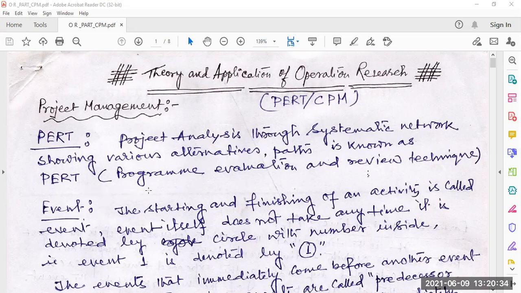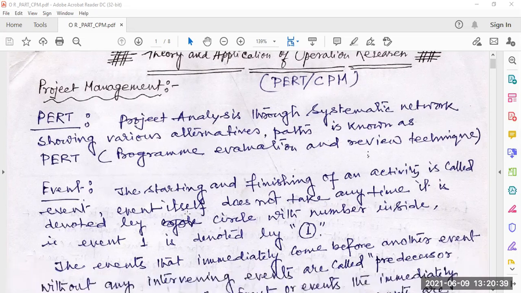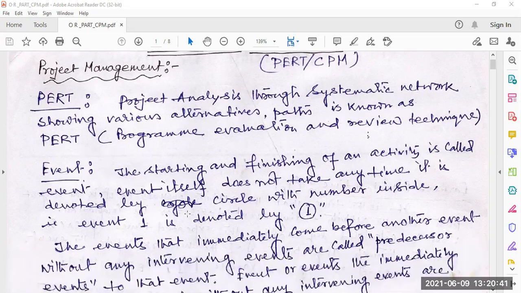Now for this PERT we have to know what an event is. Event means the starting and finishing of an activity is called the event. Event itself does not take any time. It is denoted by a circle with the number inside.